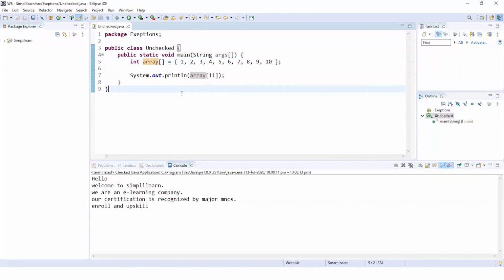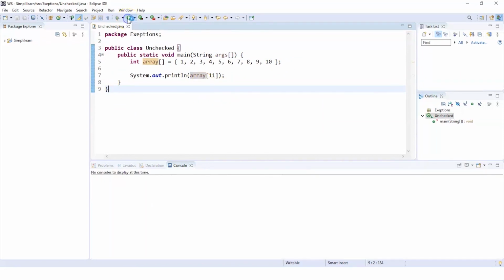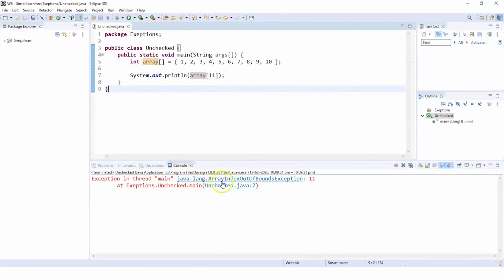So what we are going to do is access the 11th element of the array, which is not really present. So this should throw an exception. Array index out of bound exception is one of the examples for unchecked exceptions. With this, we will move ahead into our next topic.